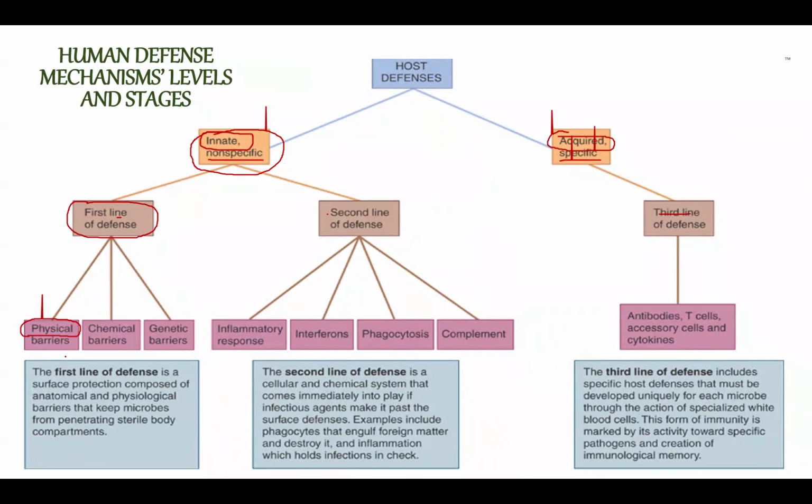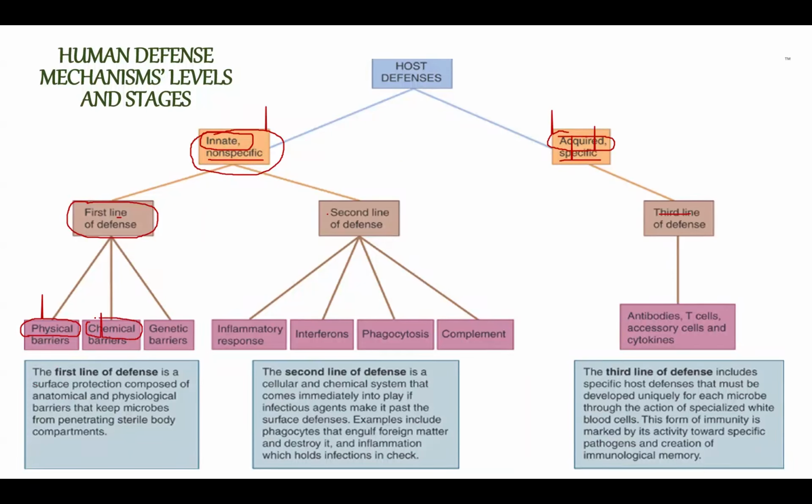So we have a very solid cell, which is the keratinocyte, that makes so many layers in our skin in order to protect us against infection. There is also a chemical barrier.